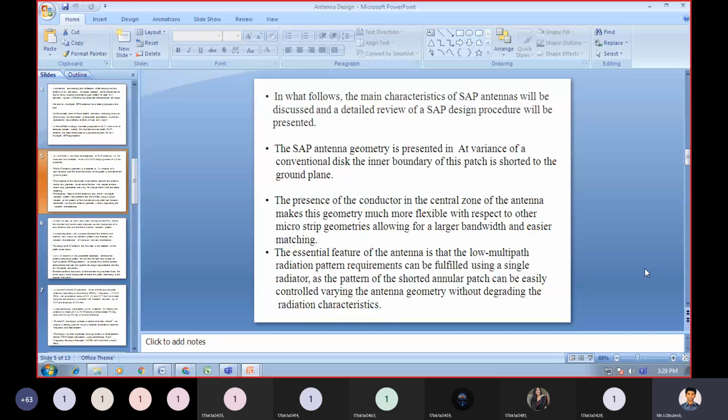The presence of the conductor in the central zone of the antenna makes this geometry much more flexible with respect to other microstrip geometries, allowing for a larger bandwidth and easier matching.